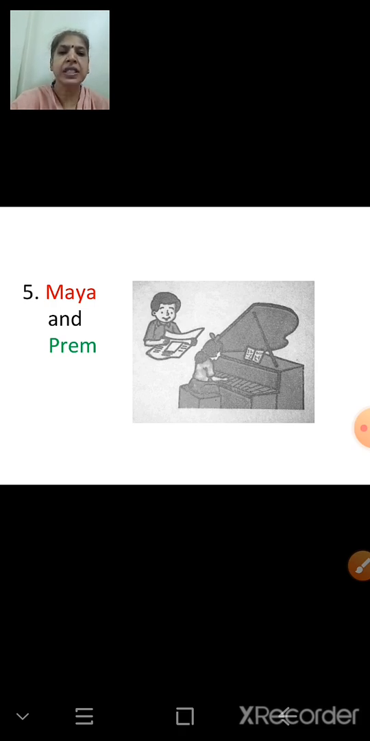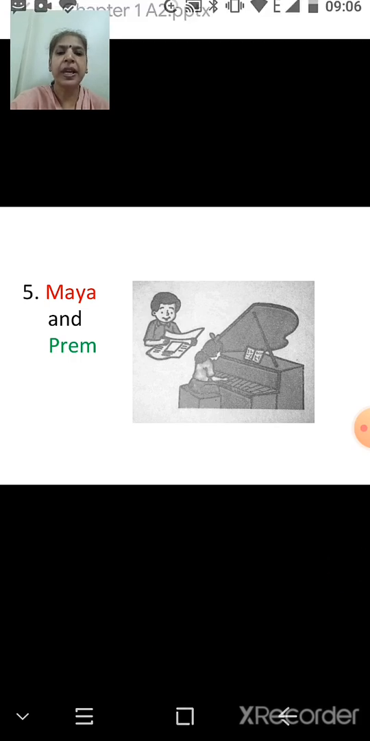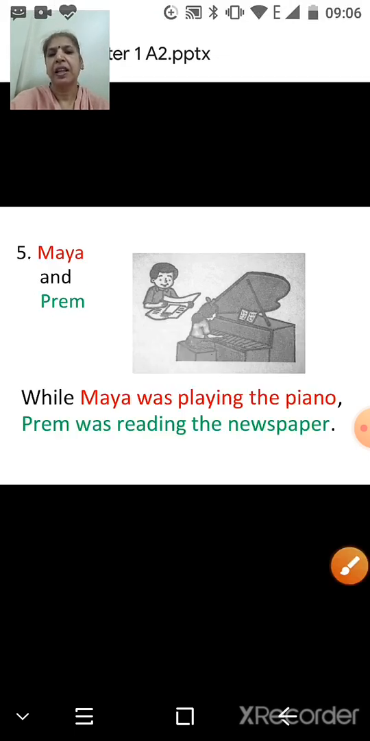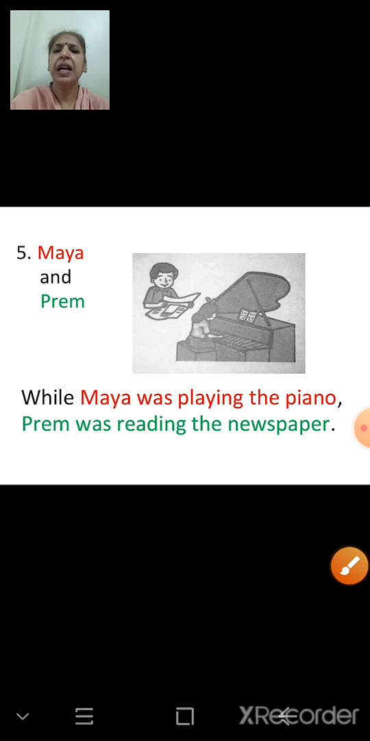Now here you can see Maya. What is she doing? She is playing the piano, and Prem is reading something. What is he reading? Let's say a newspaper. Now we are using while in the beginning of the sentence. We can begin the sentence with while. While Maya was playing the piano, Prem was reading the newspaper.